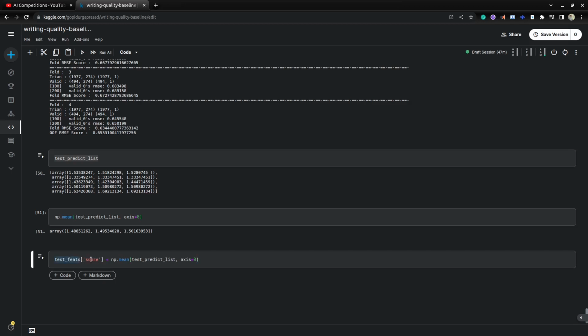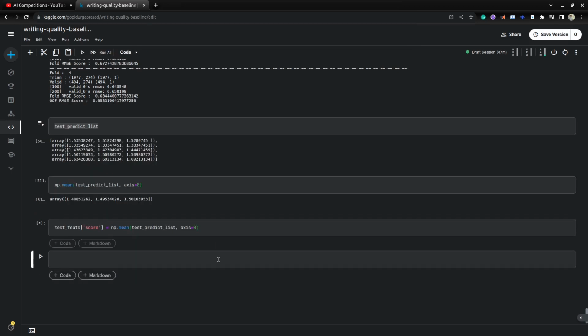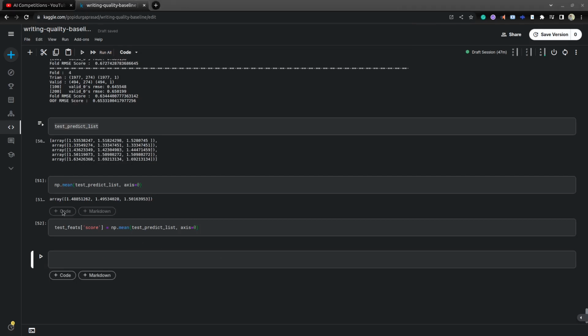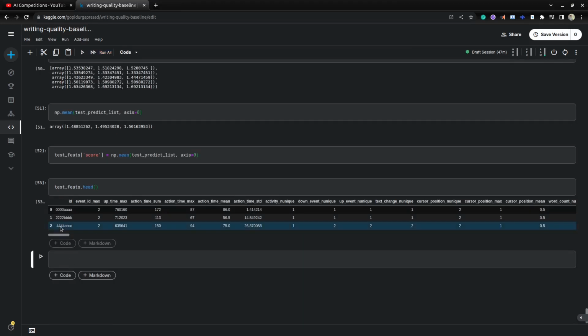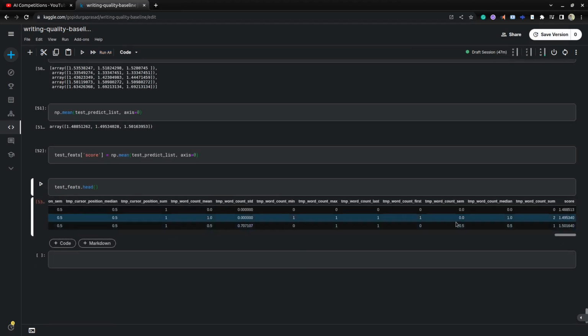So here we are creating one new column, scores, and we are assigning whatever predictions we get, after aggregating along axis 0, to the test features scores. Okay, now you can see that before we didn't have the test features scores, right? Now we predicted those scores, and in test data they provided 3 sample IDs, right? For those 3 sample IDs we predicted the scores from the model.